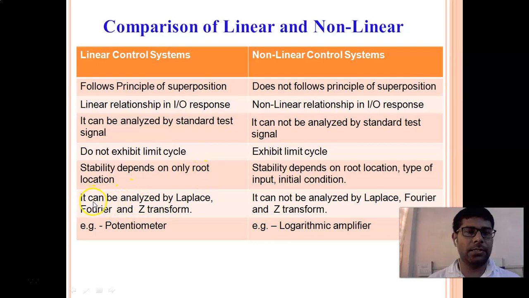The last one is that it can be analyzed by Laplace, Fourier and Z transform. There are 3 transformations we can use: Laplace, Fourier and Z transform. In the second chapter we are using the Laplace transformation, and for the transfer function we can also use the Laplace transform. It cannot be analyzed by Laplace, Fourier and Z transform in non-linear systems. For the last point, again an example: a potentiometer is a very good example of a linear control system, and a logarithmic amplifier is a good example of a non-linear control system.